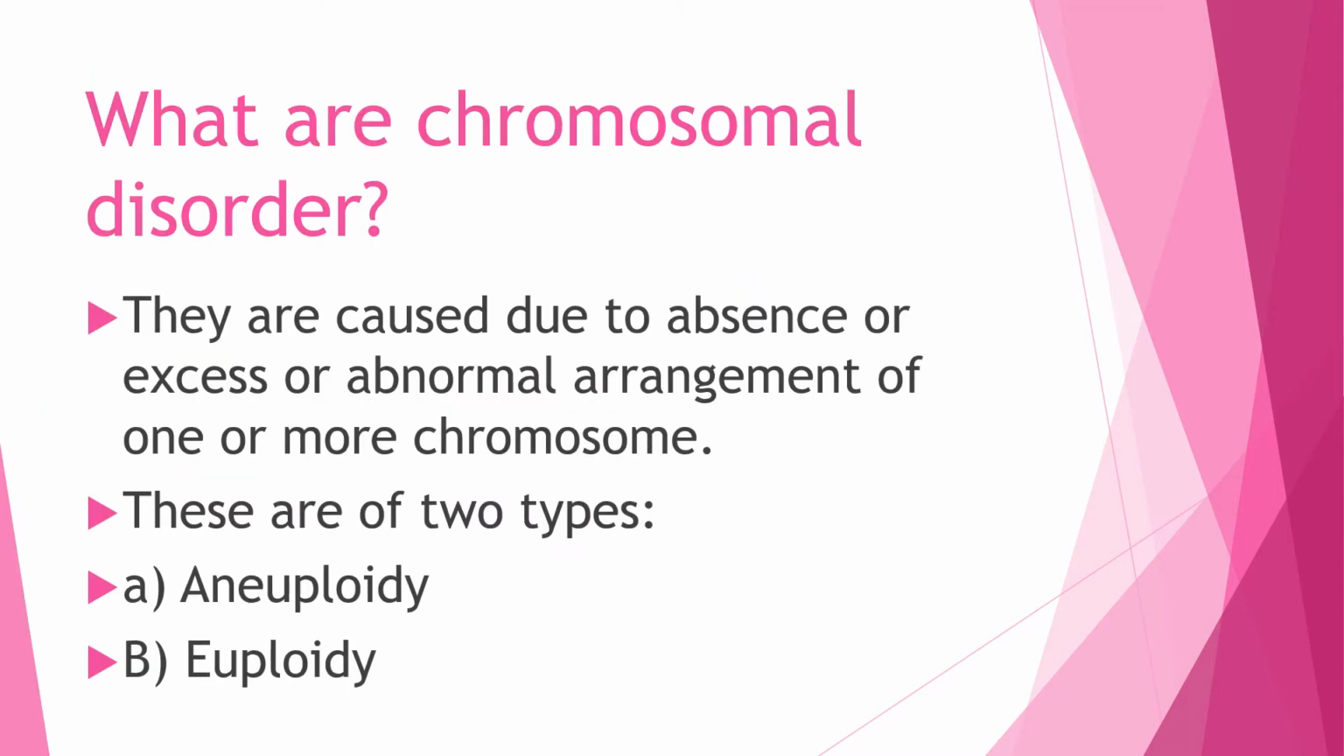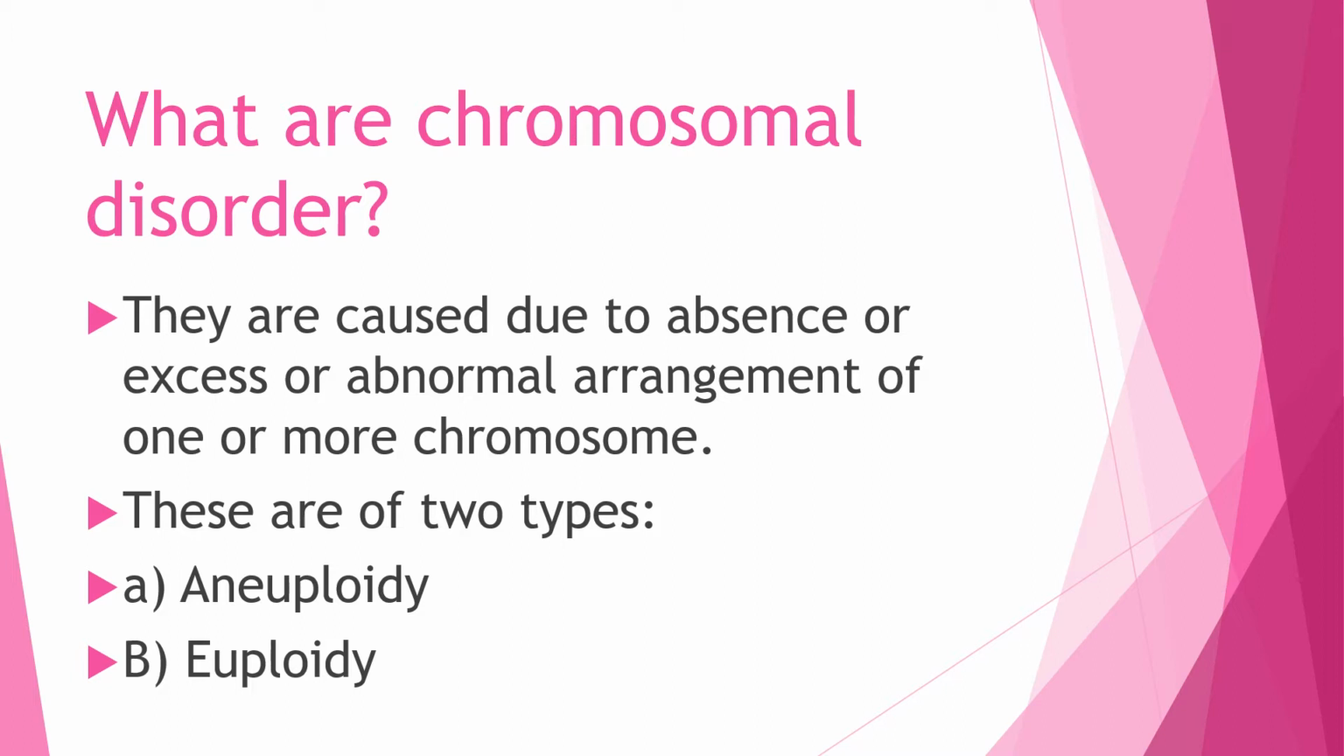So first we will know what chromosomal disorders are. These are the disorders which are caused due to absence or excess or abnormal arrangement of one or more chromosomes. Okay, we should know this first. These are the morphological changes, changes in the chromosomes. These chromosomal disorders are of two types, aneuploidy and euploidy.